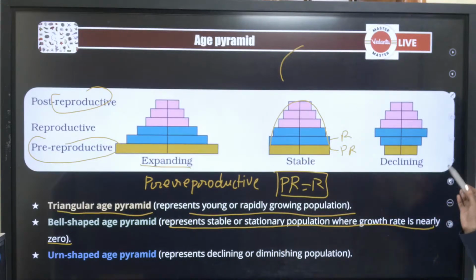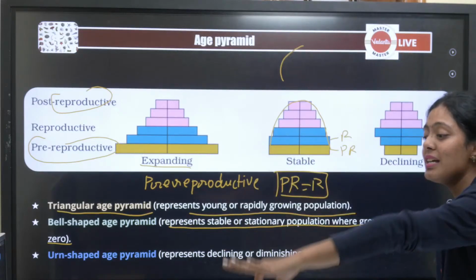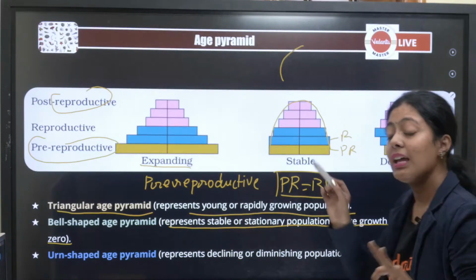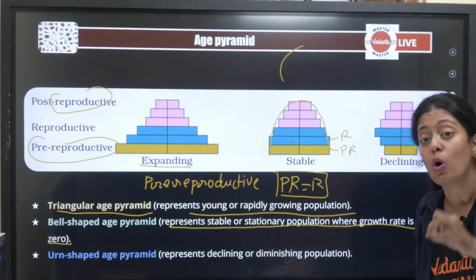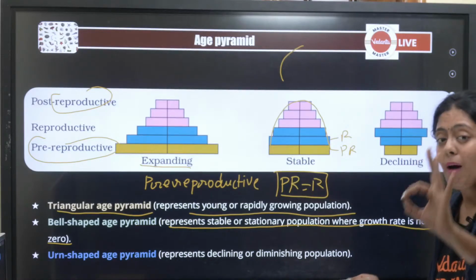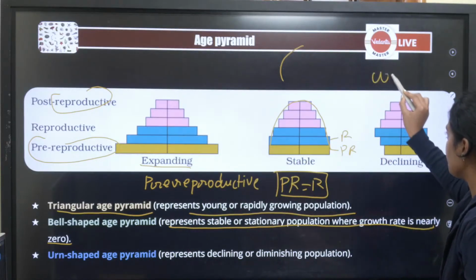They can ask you, in which age pyramid is the growth rate nearly zero? Can you guys tell me the answer in the chat section? In which, I repeat the question, in which age pyramid is the growth rate nearly zero? Paakalam, who will answer? The last one is urn-shaped.